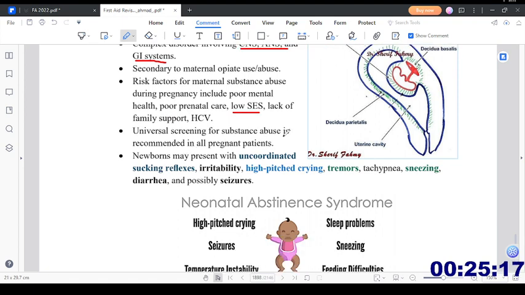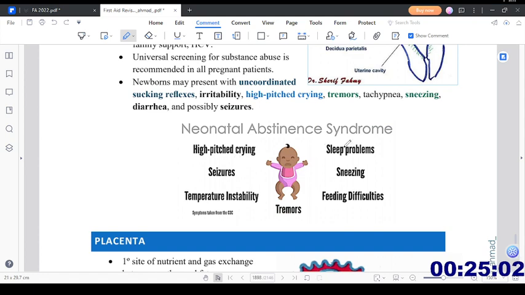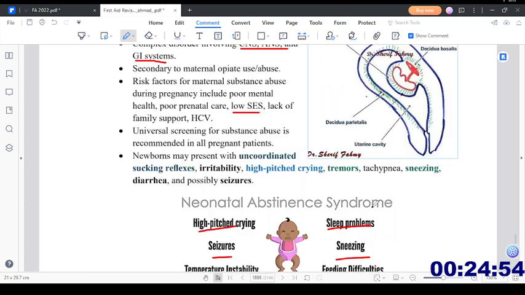Universal screening for substance abuse is recommended in all pregnant patients. Newborn may present with uncoordinated sucking reflexes, irritability, high-pitched crying, tremors, tachypnea, sneezing, diarrhea, and possibly seizures. So these are the findings of neonatal abstinence syndrome: high-pitched crying, seizures, temperature instability, tremors, sleep problems, sneezing, and feeding difficulties.